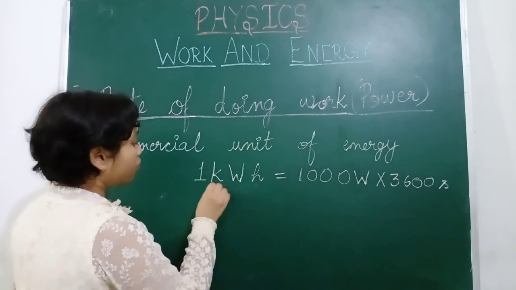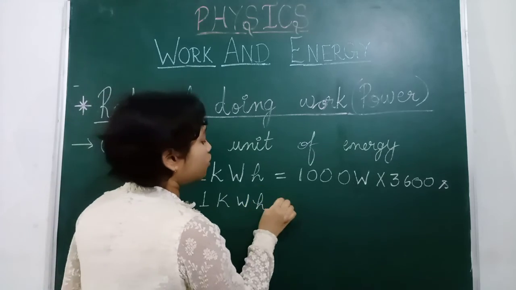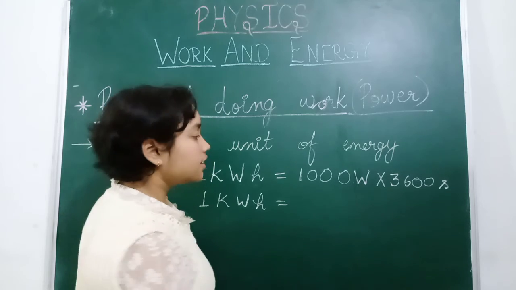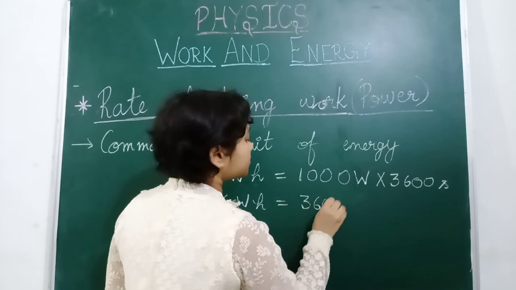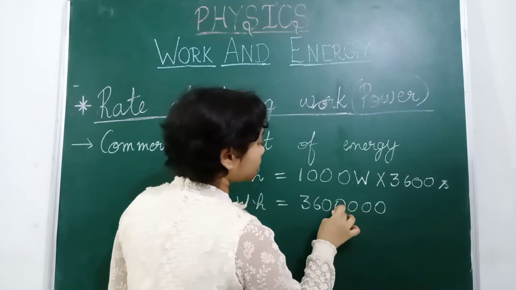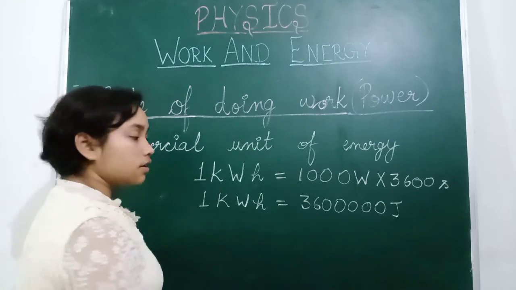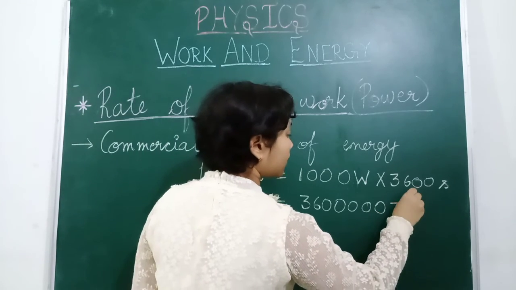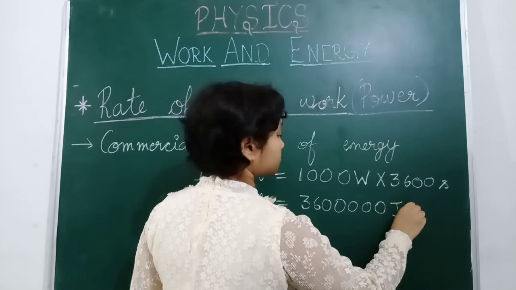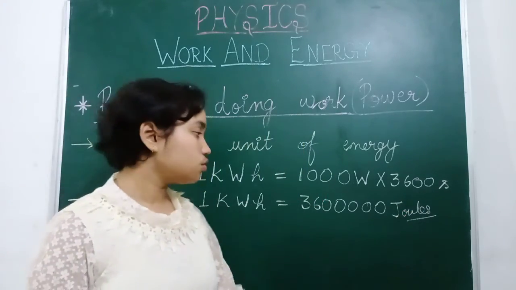So 1 kilowatt hour is equal to 1000 into 3600, that is 36 lakhs joules.